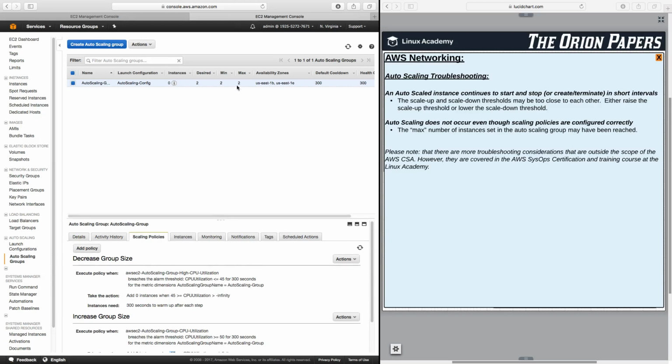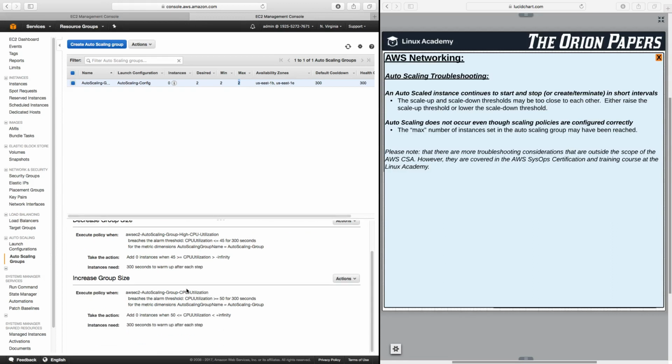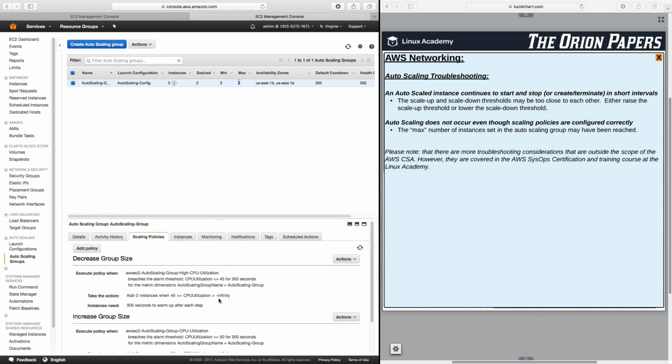Well, what's probably happened is that you've hit your max. So you have to be very careful about this because if I have the max set to 2, then I could have both of the instances running at 100% CPU utilization and the auto-scaling group will not create or provision a new EC2 instance for me. So it's really easy to fix.